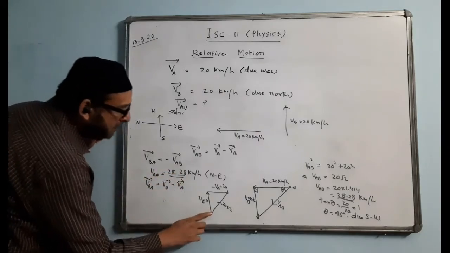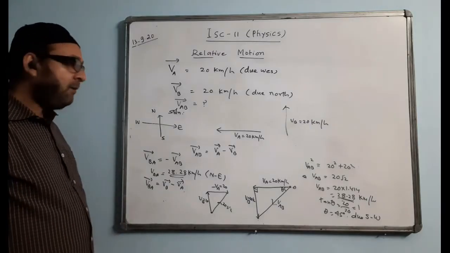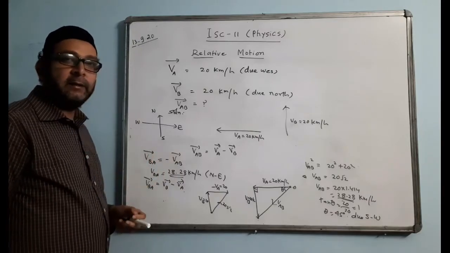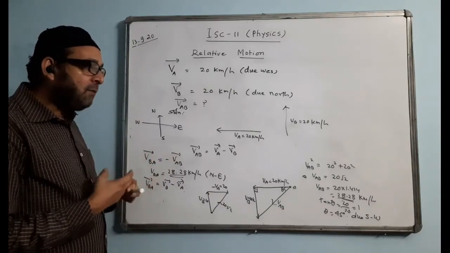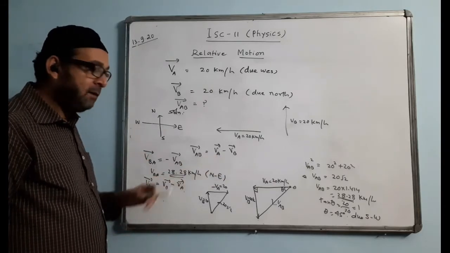And what direction does it come? It comes exactly opposite. That is why we say VAB will be equal to minus of VBA. When you reverse the order, it will give a minus sign. So only the magnitude will be the same, only the direction will be different. So the direction I have marked.